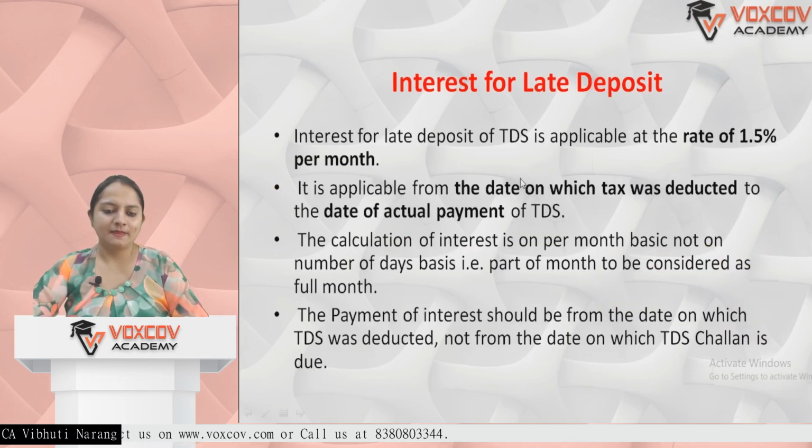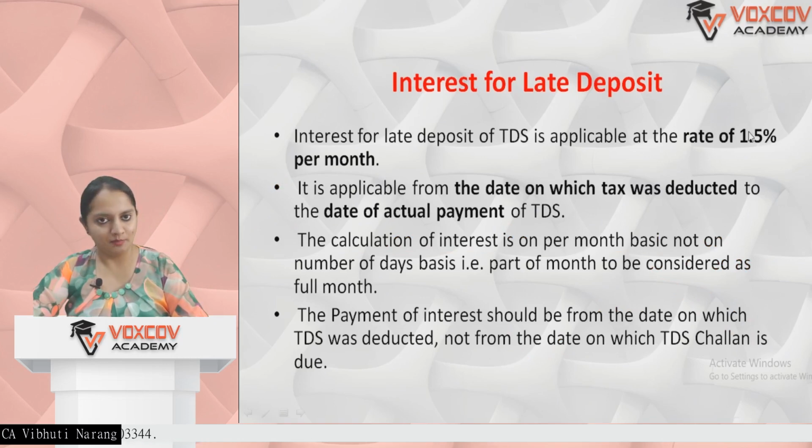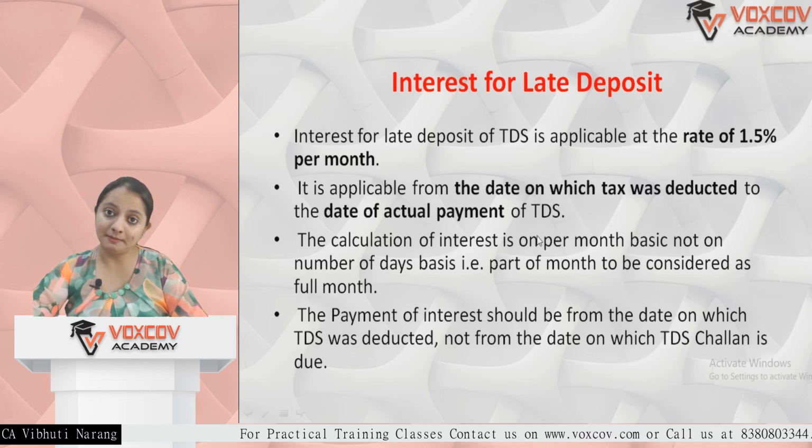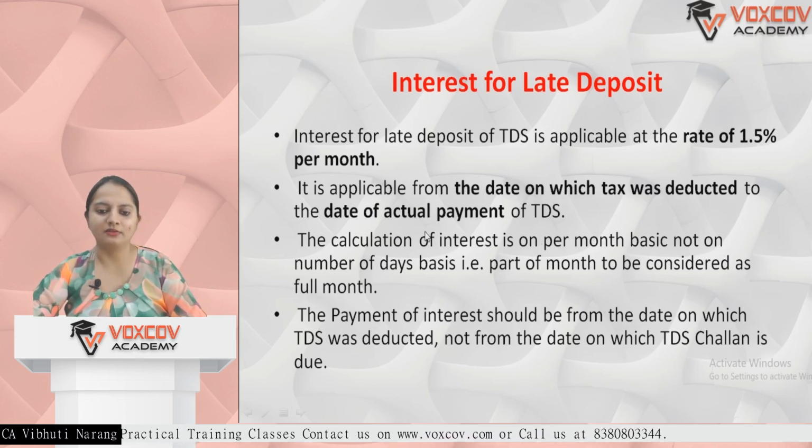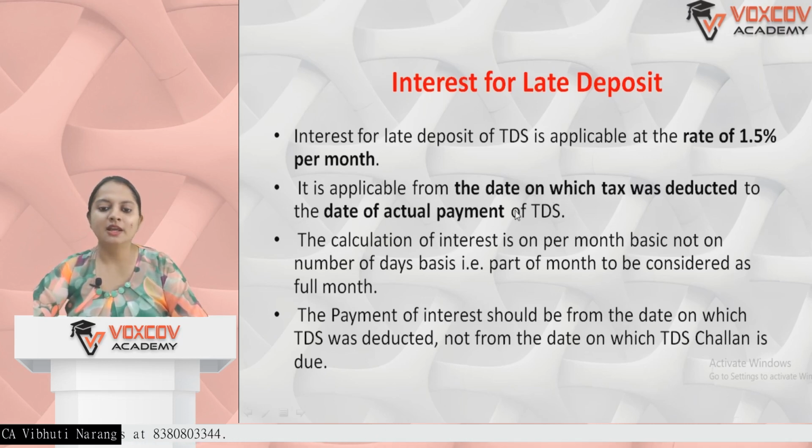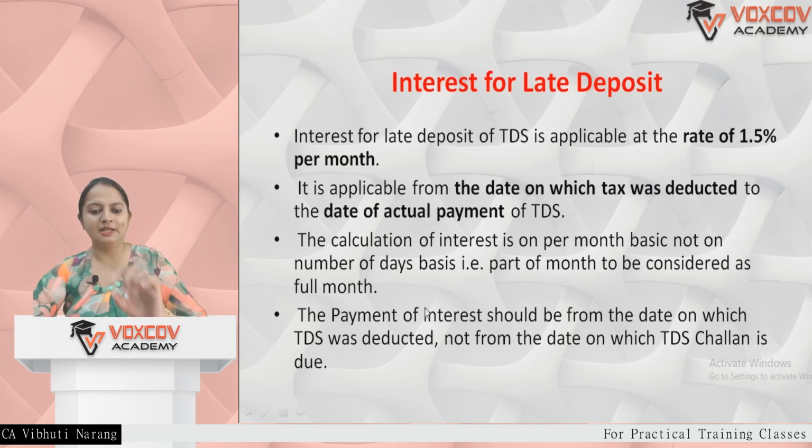For example, okay, let's understand this. Interest for late deposit of TDS is applicable at the rate of 1.5%. It is applicable from the date on which TDS was deducted to the date of actual payment of TDS. So from the actual date of deduction to the actual deposit of the TDS. The calculation of interest is not on a number of days basis, and part of a month is to be considered as a full month. It is a monthly basis.